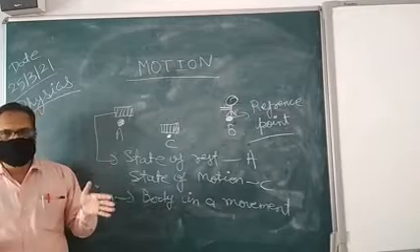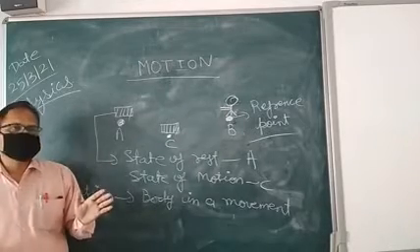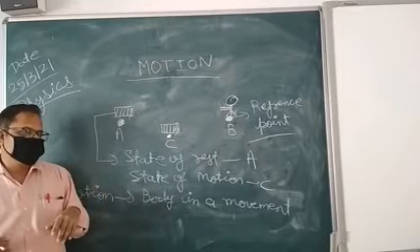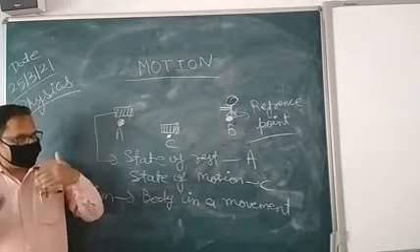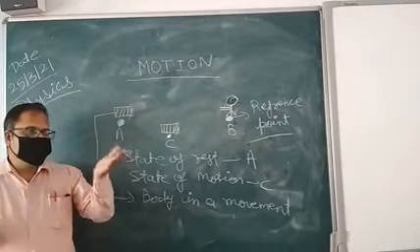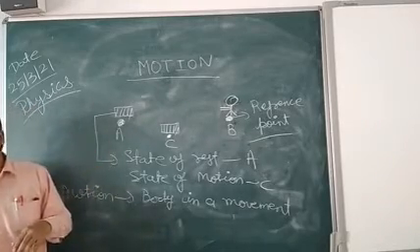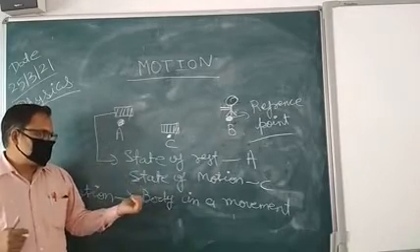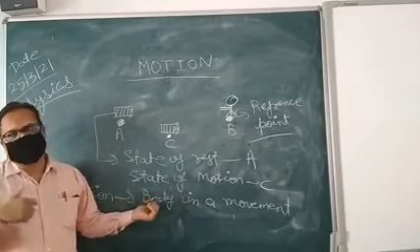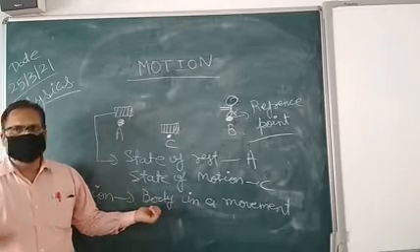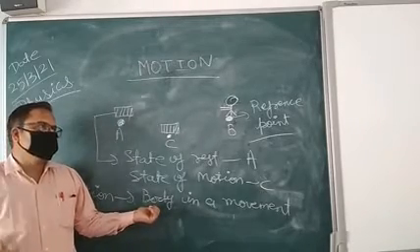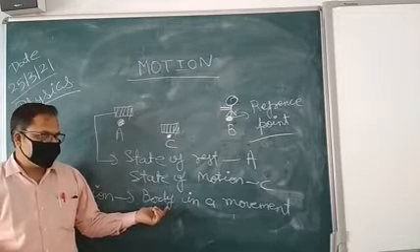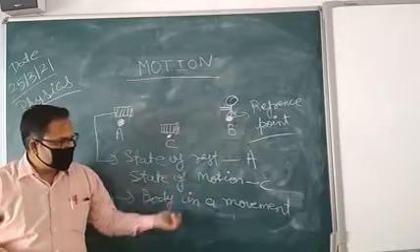Okay, like a school is placed in its place for a longer period of time because it does not move anywhere. Who's moving? We are moving from school to home and home to school. If we apply it to ourselves, then we can say that we are moving from one place to another place. But the table, chair, school building, everything remain in rest position. Okay. Is that clear? So in that way we are defining what is a motion.